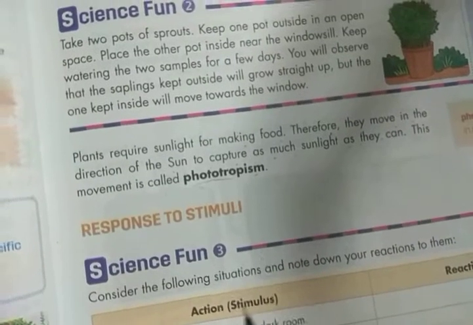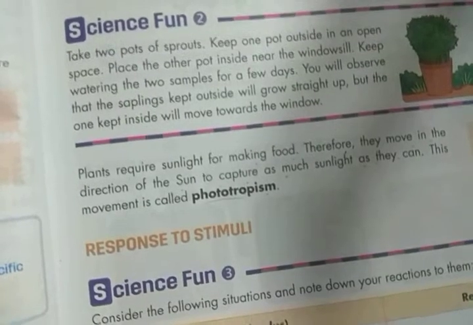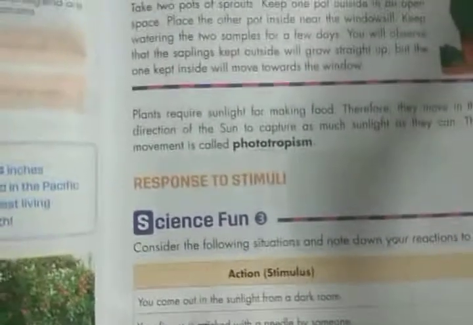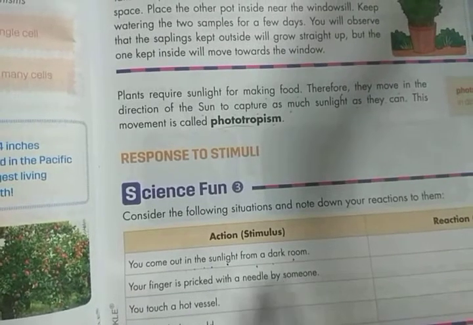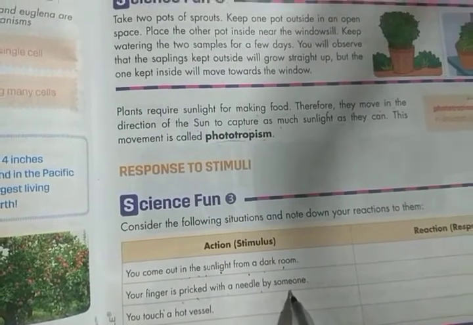Next property, the next characteristic of living things, is response to stimuli. Here are some actions. You come out in the sunlight from a dark room. Your finger is pricked with a needle by someone.